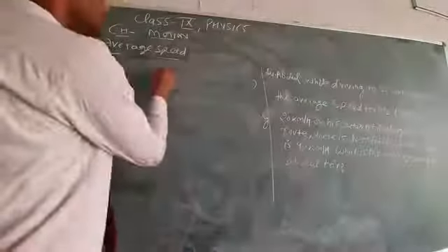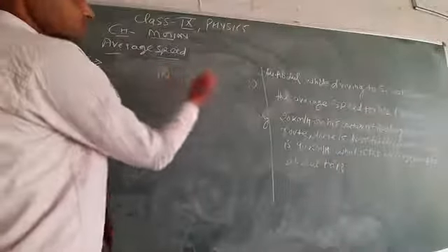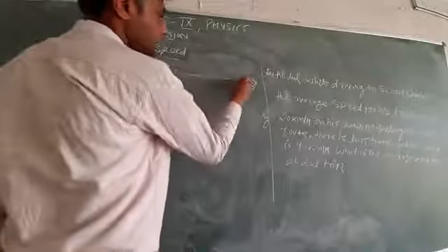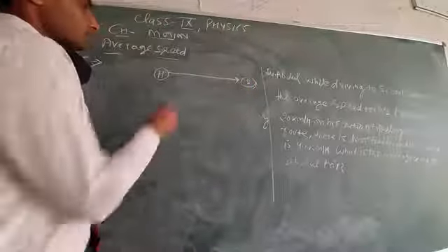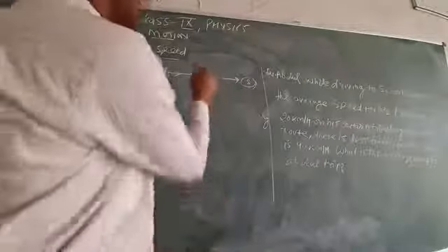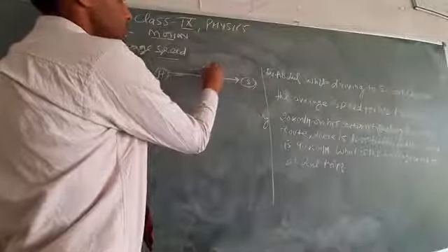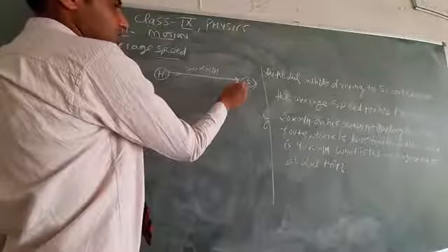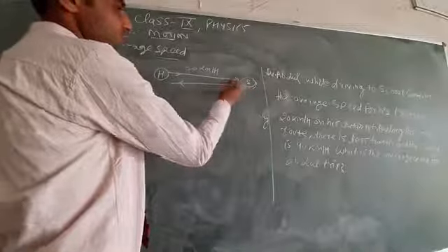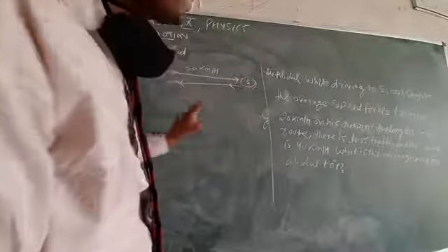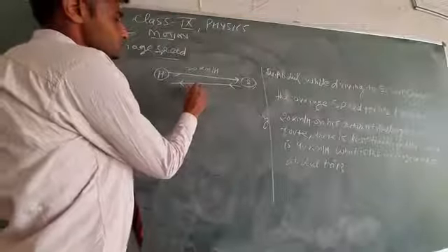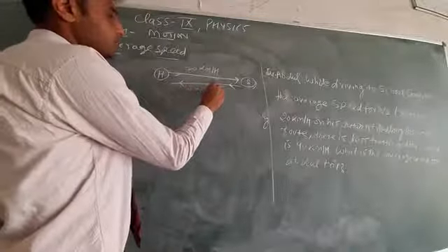This is Abdul's home and this is his school. During going from home to school, the speed is 20 km per hour. But when he comes back from school to home, there is less traffic, which means the speed is 40 km per hour.